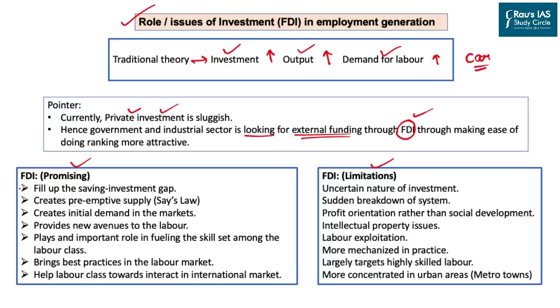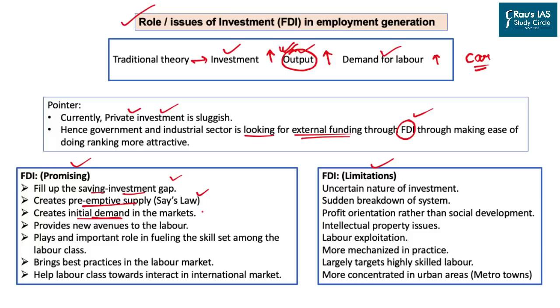When it comes to the relevance of FDI, well, it can fill up the saving and investment gap. That means it will provide us the revenues required to boost the industrial sector. Secondly, it will create a preemptive supply. That means it will provide the output before it was actually demanded. This is Say's law of economics, which says that supply creates its own demand. Then we have that FDI will help create the initial demand in the market.